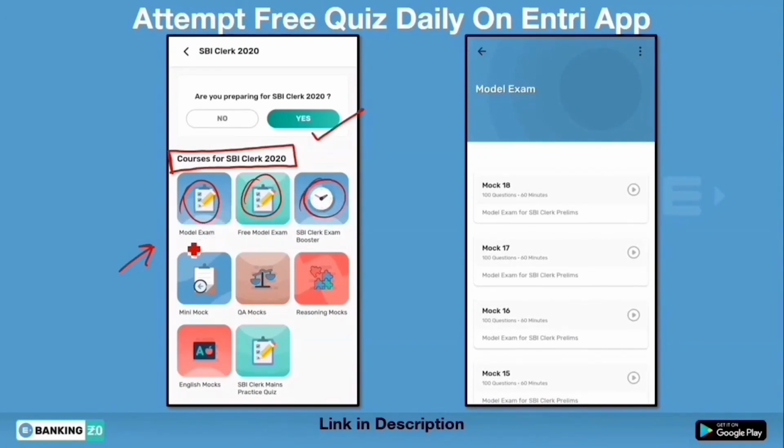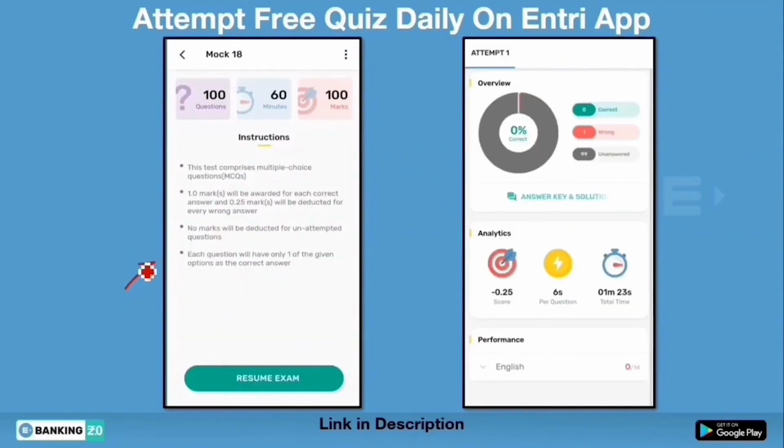Okay, let us suppose you have clicked on model exam. If you click on model exam, you will see a window like this. In the model exam section, you will see a number of mocks. You can attempt any of these mocks because they are available free on our app. Let's suppose you clicked on mock 18. After clicking it, you will get an interface like this, where it will show you the number of questions in that mock, the total time allotted to it and the total number of marks.